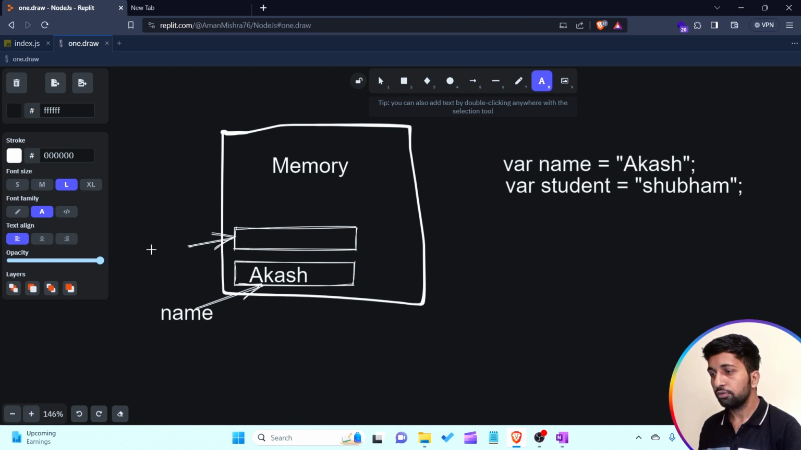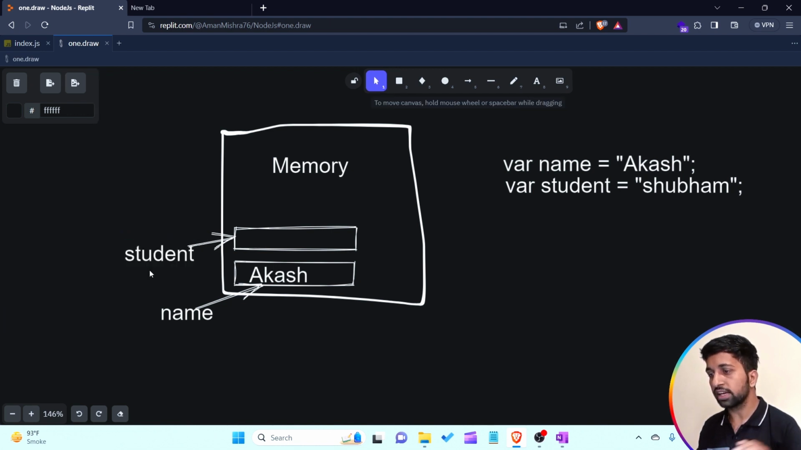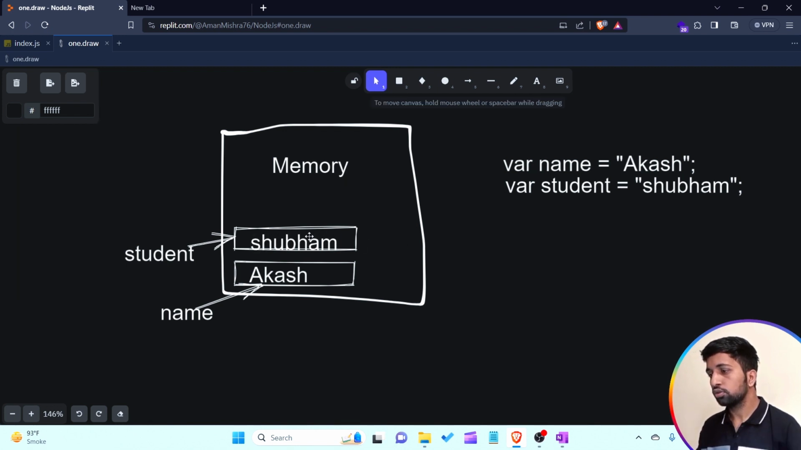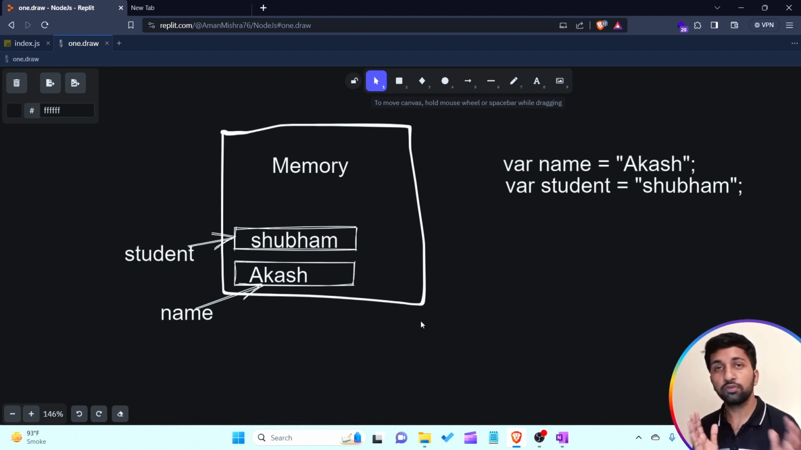Understand? We have to understand it in a very basic way. Yes, the name of the second block is student, and this block contains the value I am putting into the variable, that is Shubham. So you can see how these things work. What is the working of memory? What is the working of a variable? How are variables stored in memory? When I'm writing student, this is the name of a variable, which is the name of a location in the memory.